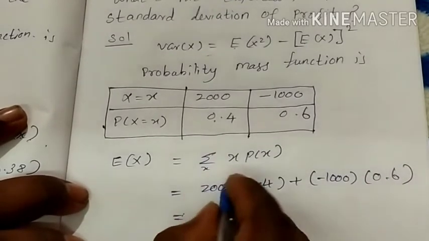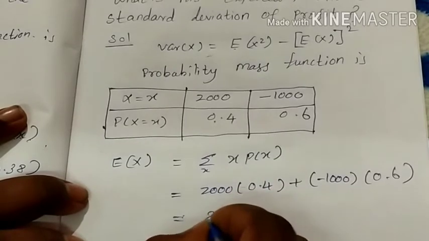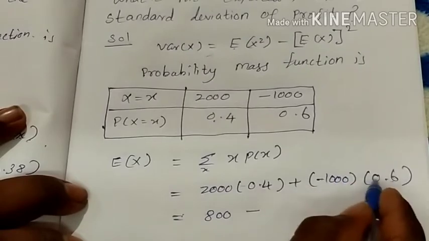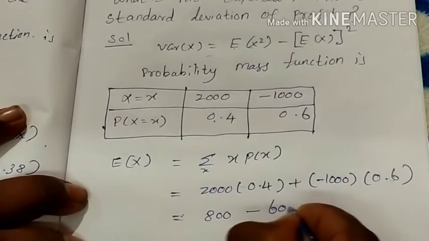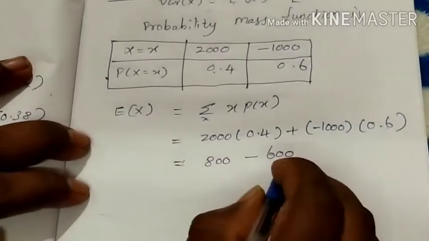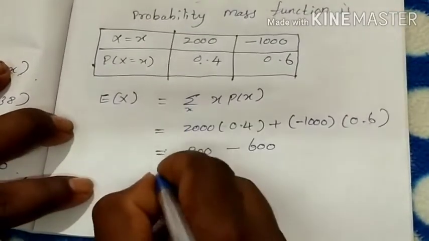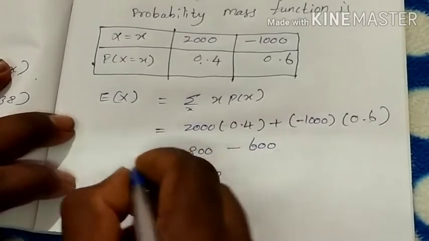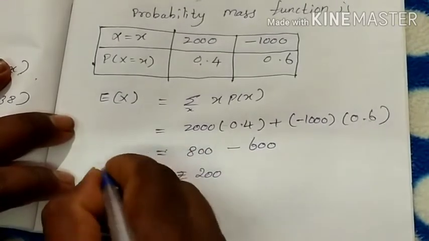The product of the first two values is 800, and the product of the second is 600. Making the subtraction, we get rupees 200. This is the expectation of X.